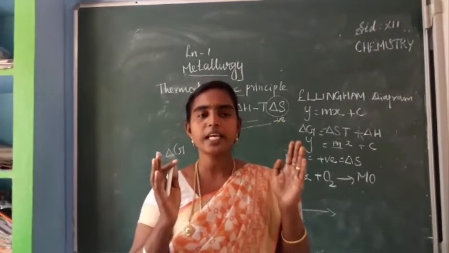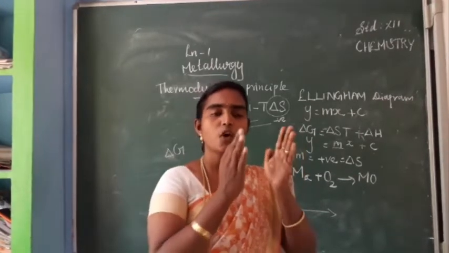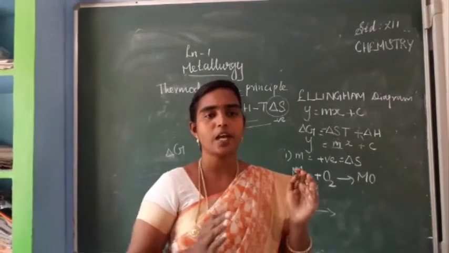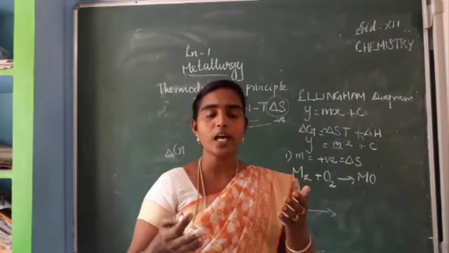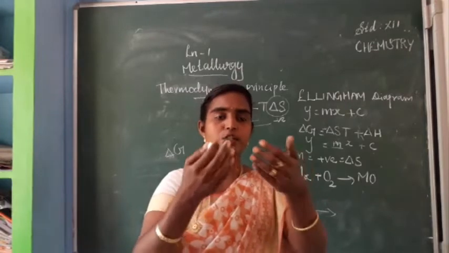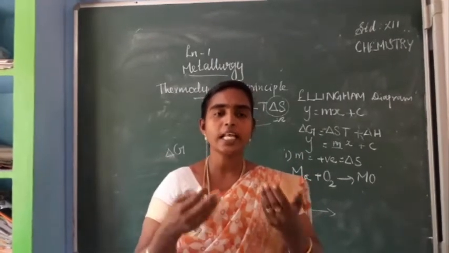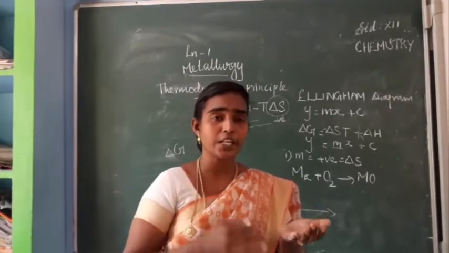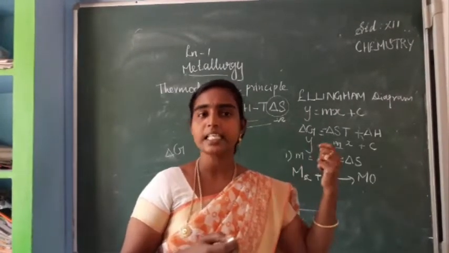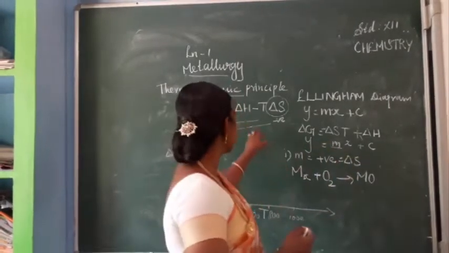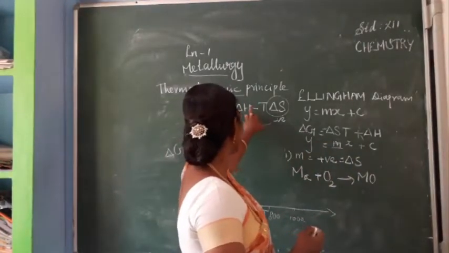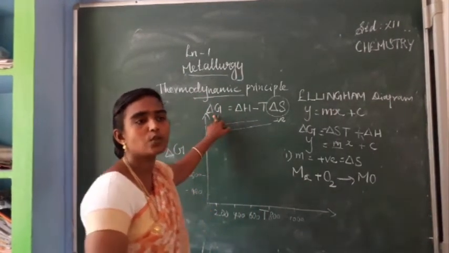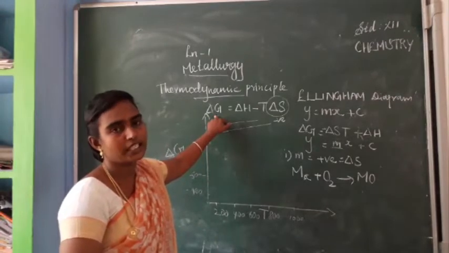So what I have explained, the first observation, is that for most of the metal oxides the slope is a positive value. Why is it positive? Because oxygen is consumed by the metal, so the number of molecules decreases and randomness is reduced, so delta S gets a negative value, and minus into minus, you get a positive value. Is it clear? So this reaction we can say is not spontaneous.